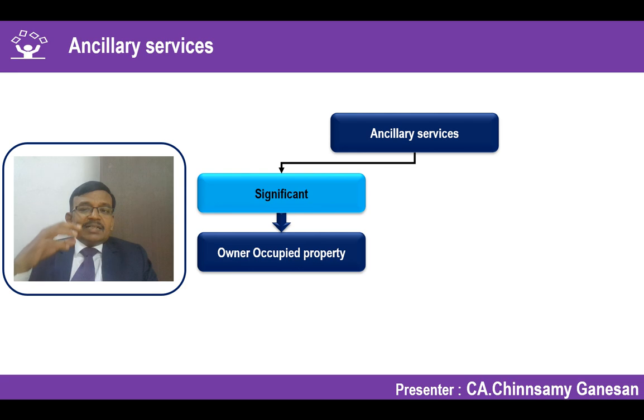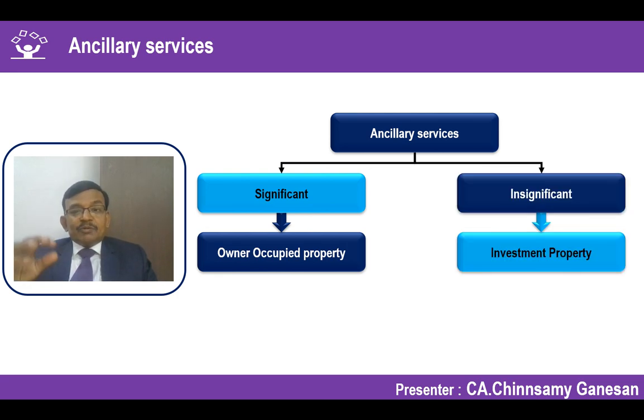In that case, the entire thing has to be considered, and the property should be treated as owner occupied property under Ind AS 16. Suppose the ancillary services are insignificant, it is considered investment property.